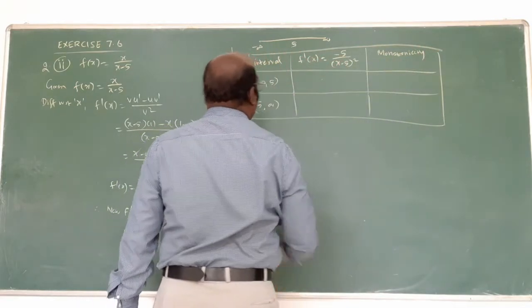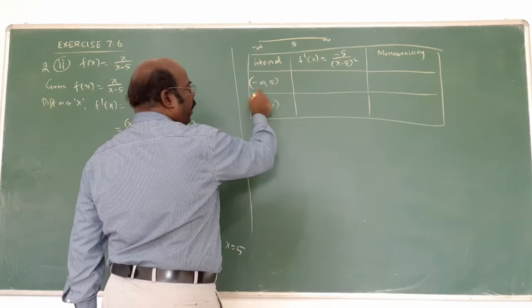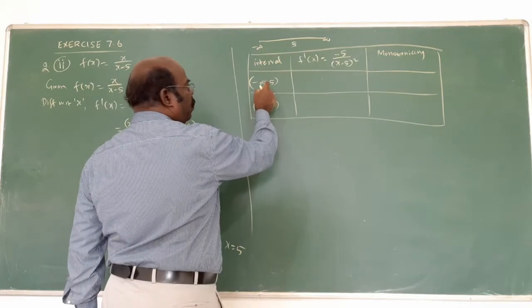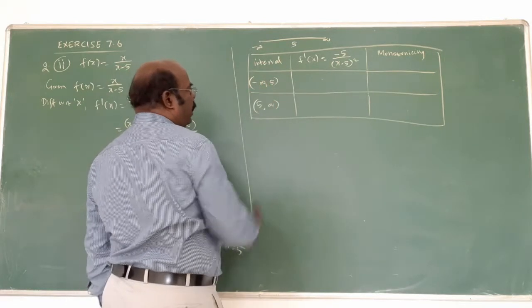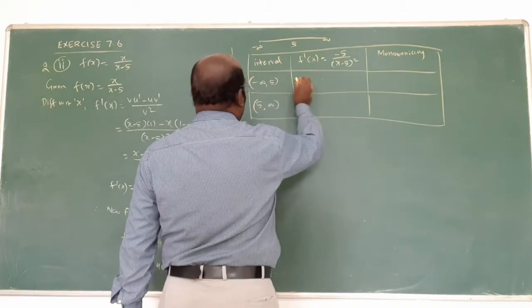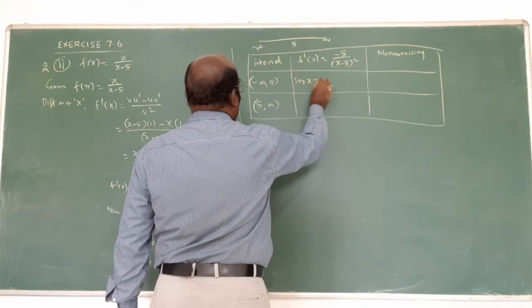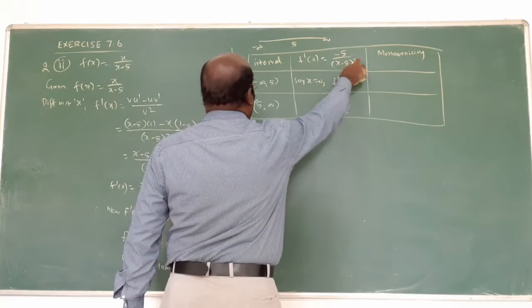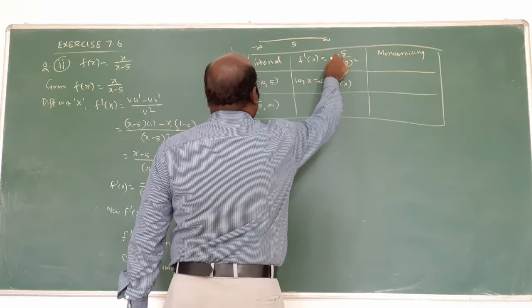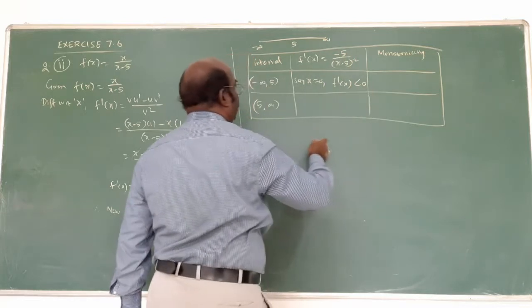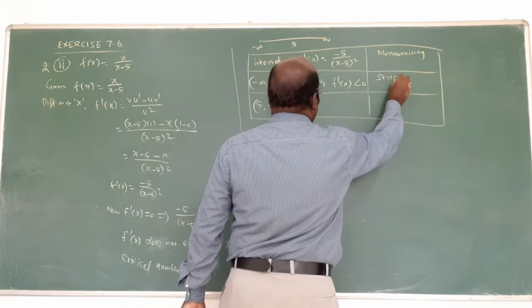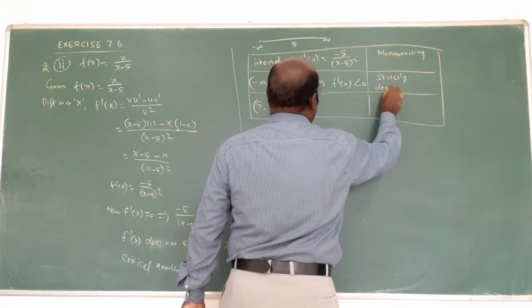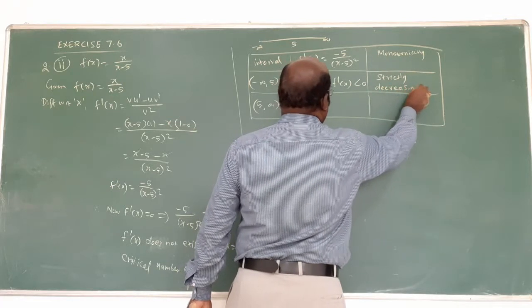Now, in the interval below 5, take a number like 0. Say x equal to 0. If you put x equal to 0, you get minus 5 by 25, which is negative, less than 0. Am I right? Strictly decreasing.